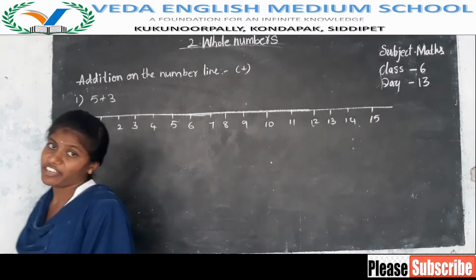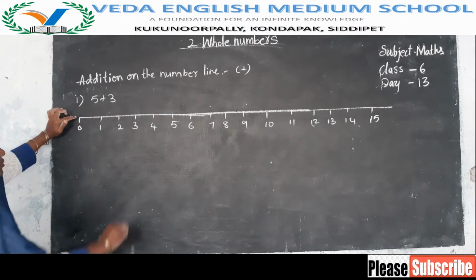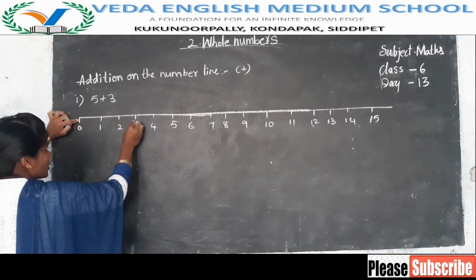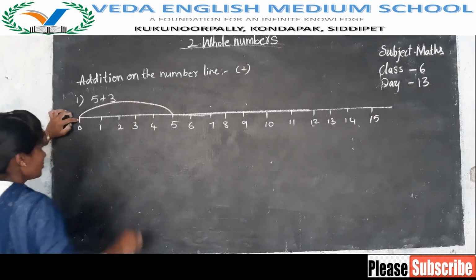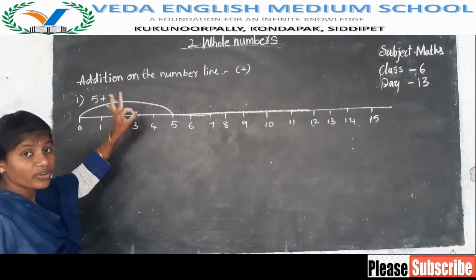Now we will represent 5 plus 3 on this number line. First what do we have? 5. So now count from 0 onwards, count 5 numbers. 0, 1, 2, 3, 4, 5. 0 to 5. After 5 what do we have here? 3. That means after 5 we have to count 3 numbers.